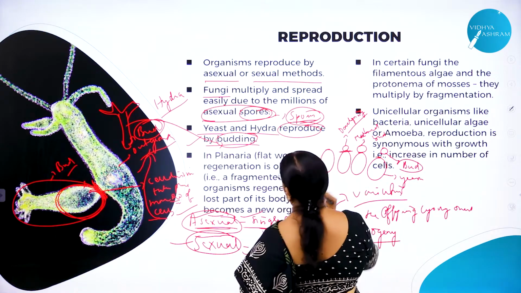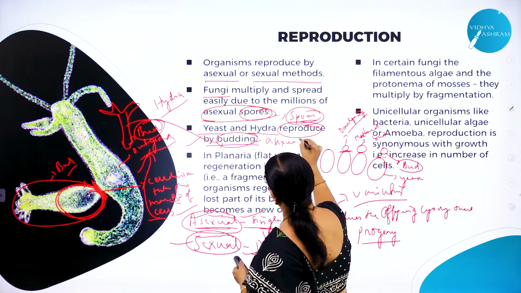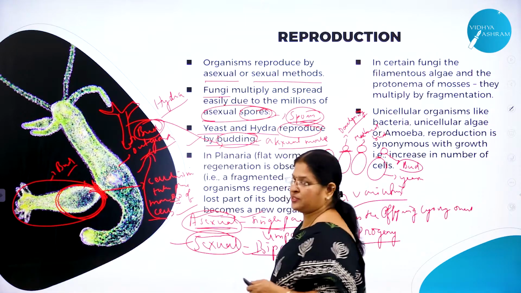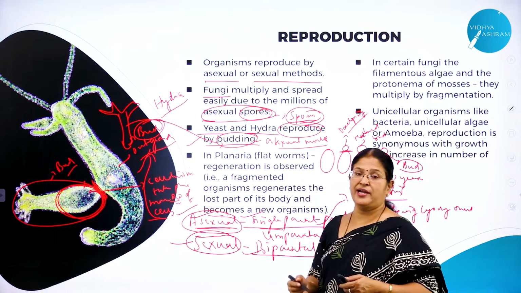Right? So this mode of reproduction is called asexual. Again, only one parent is involved. This is called asexual mode of reproduction. Hope you are understanding. Hope I am not confusing you all. Right? So what did I say?